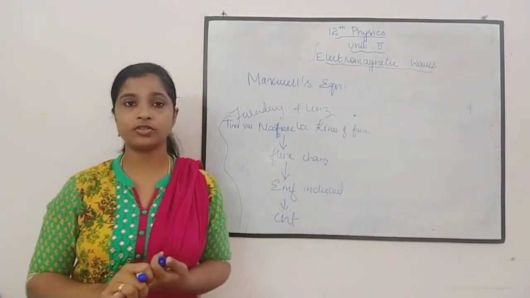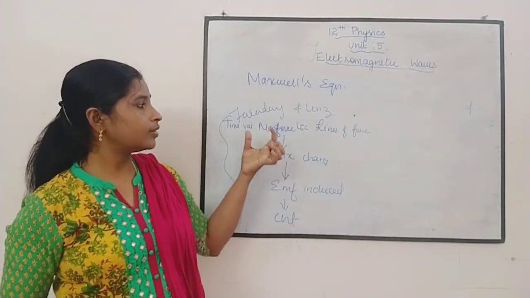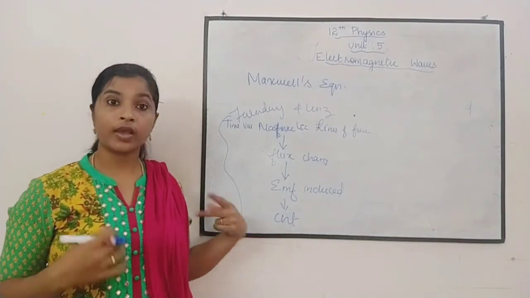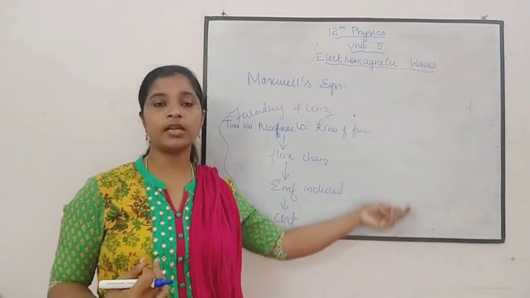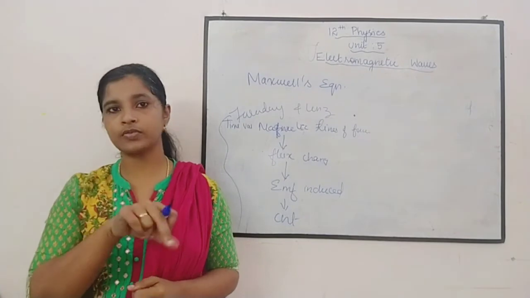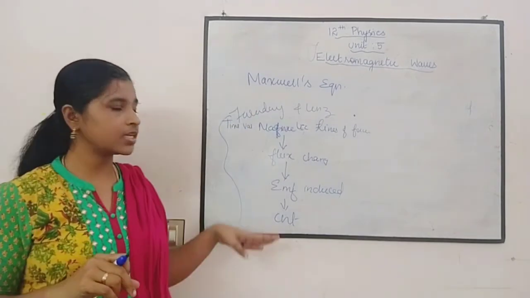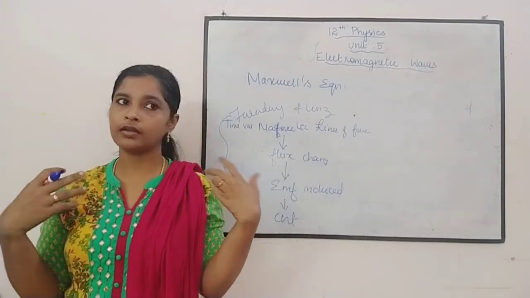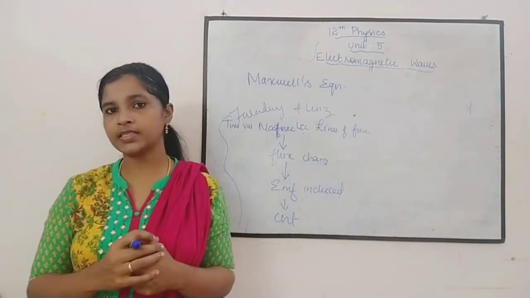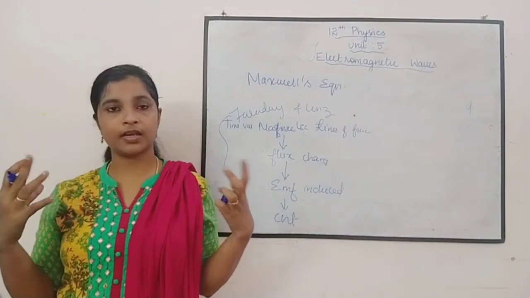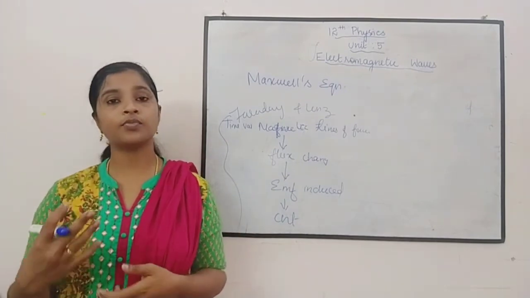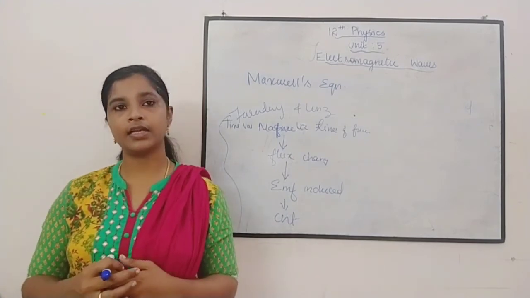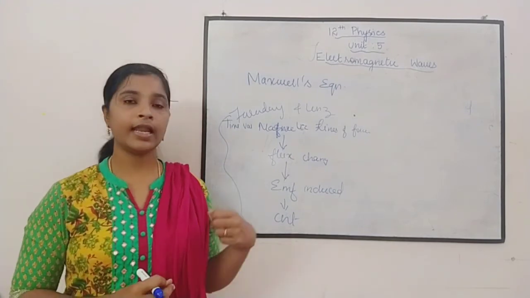What Maxwell was trying to say is, if a time varying magnetic field produces current, why can't a time varying electric field produce a magnetic field? That was his question. If it is like this, why can't it be like that? He was just proposing it; he had not found it out experimentally yet. He was thinking about that and working in the field, and after that he found out the electromagnetic wave.